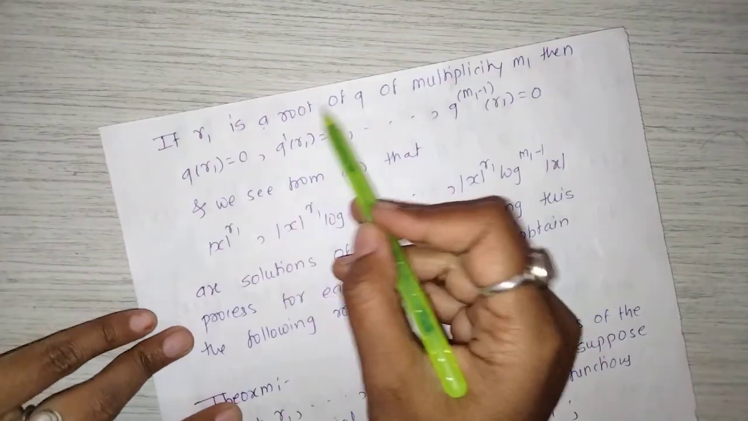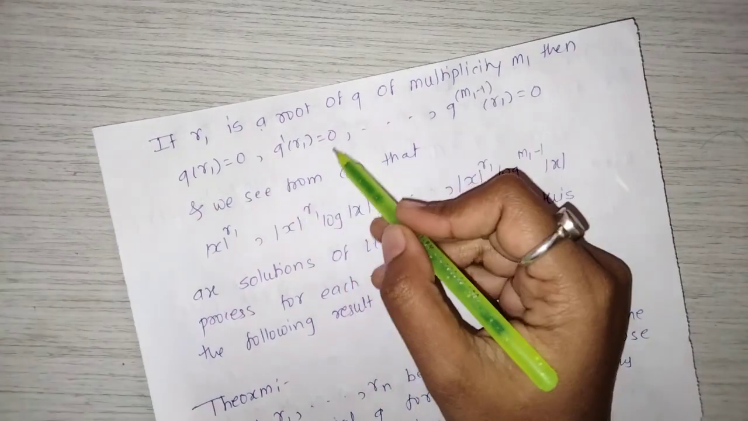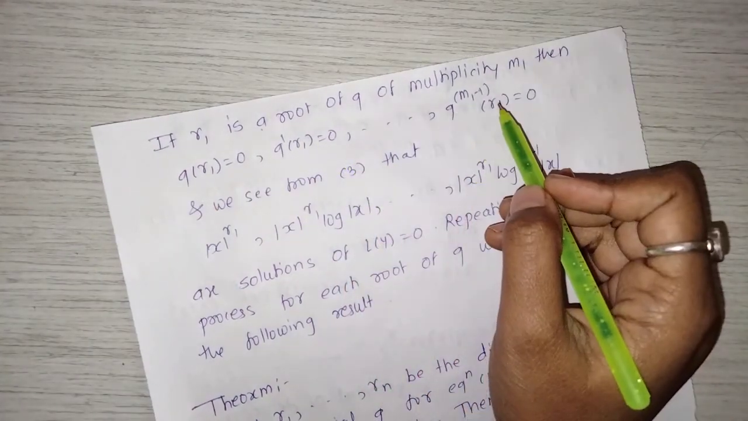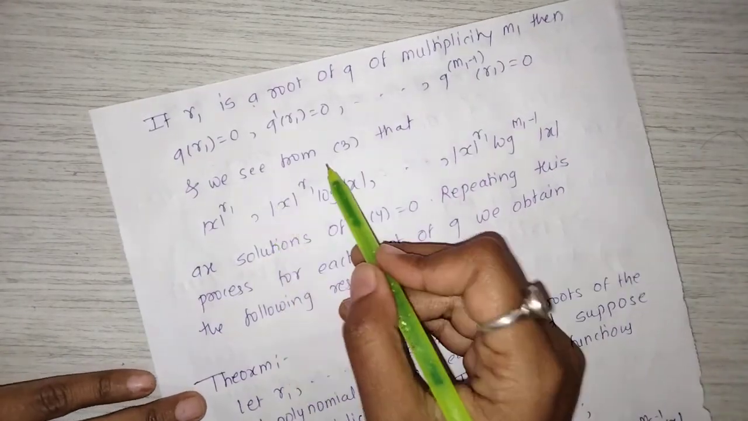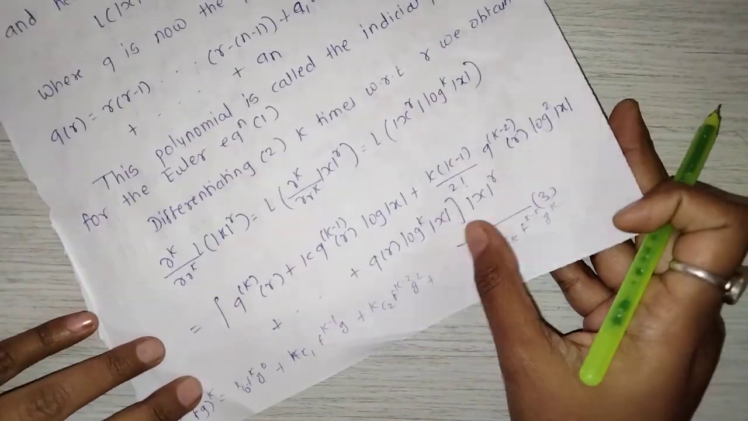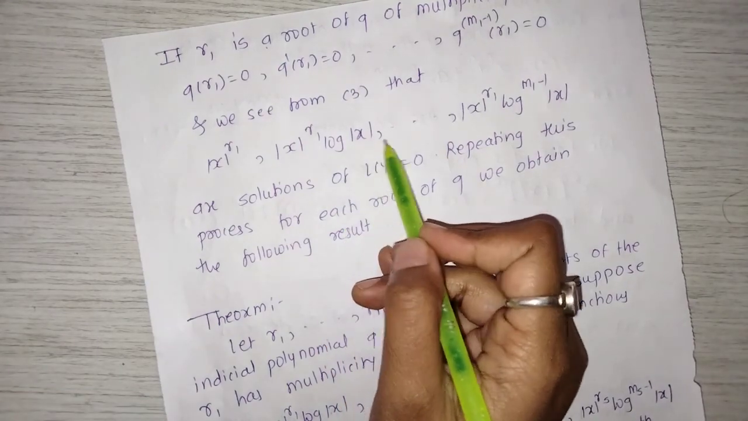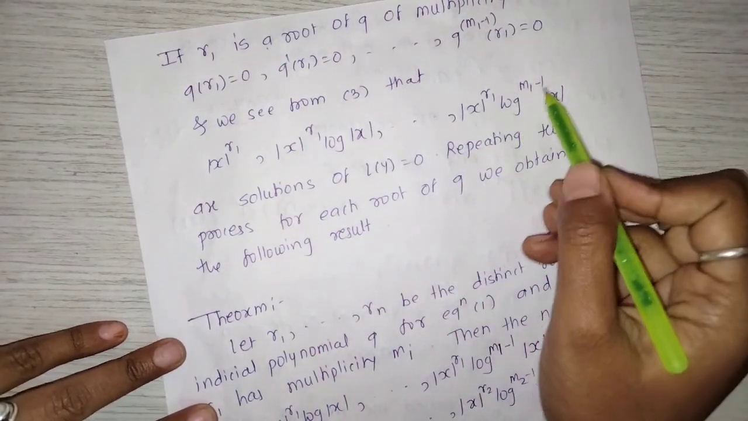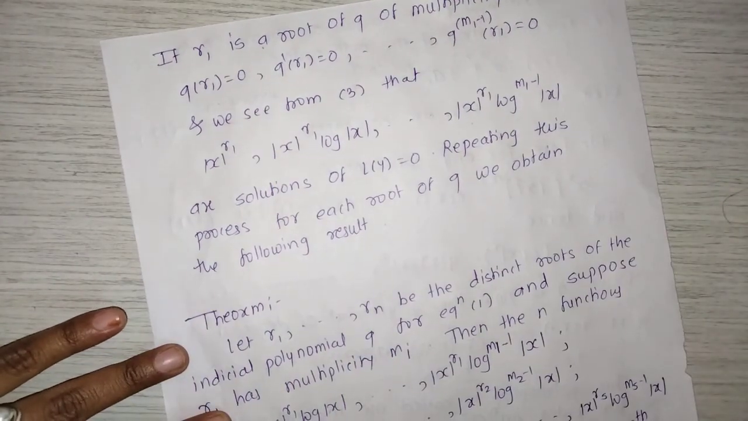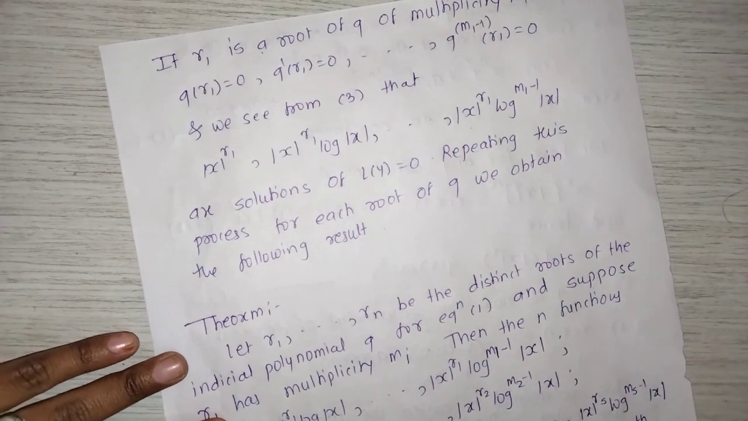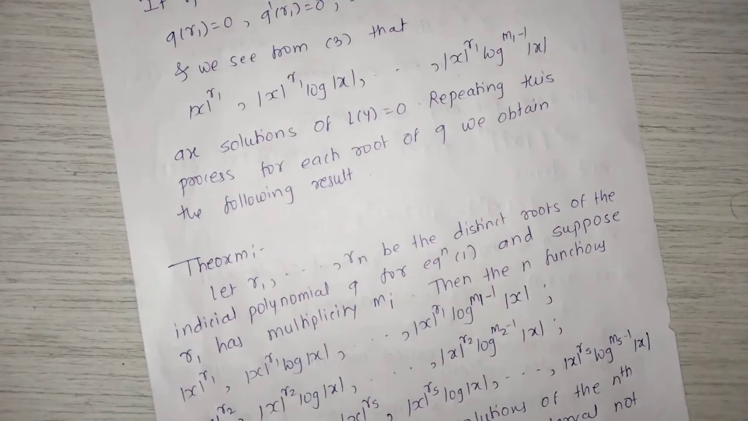If r1 is a root of q of multiplicity m1, then q(r1) equals 0, q'(r1) equals 0 and so on, up to q^(m1-1)(r1) equals 0, by the theorem. And we see from 3 that |x|^r1, |x|^r1 log|x| and so on up to |x|^r1 log^(m1-1)|x| are solutions of L(y) equals 0 when r1 is a root of q of multiplicity m1. Repeating this process for each root of q, we obtain the following result.